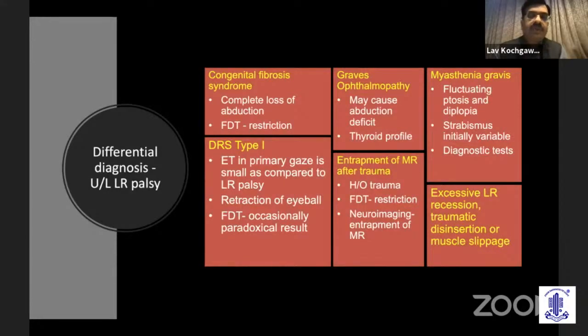Graves ophthalmopathy, again, the history of thyroid will be there, and this can cause abduction deficit also due to the thickened medial rectus muscle.